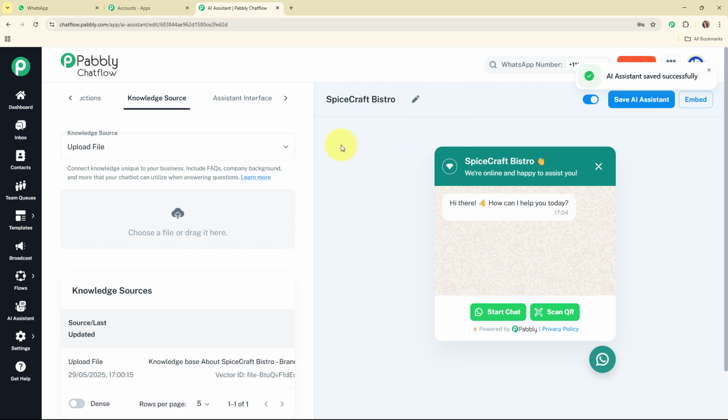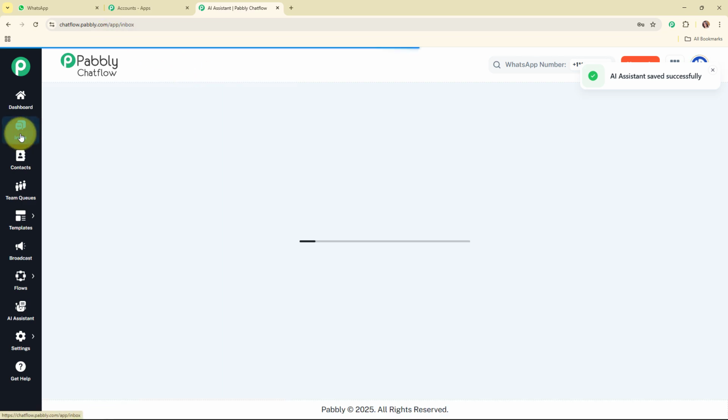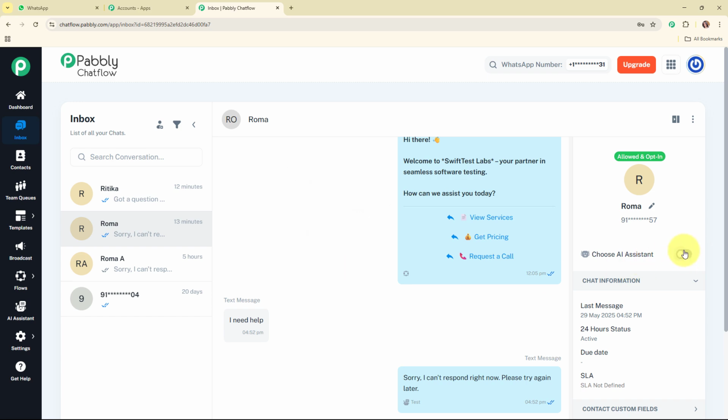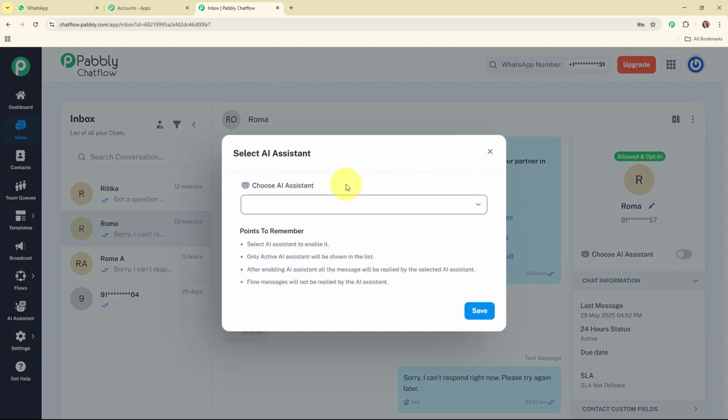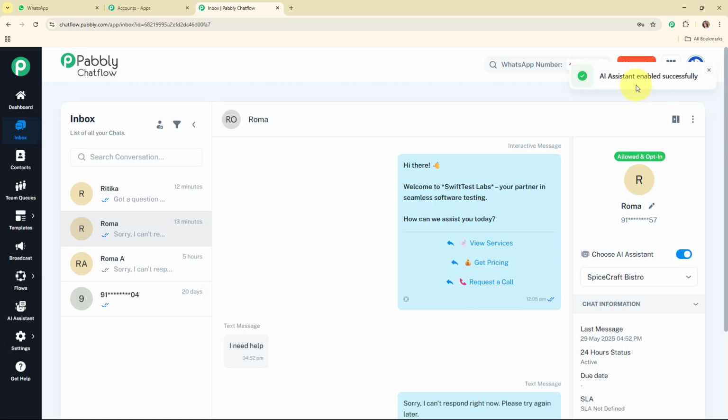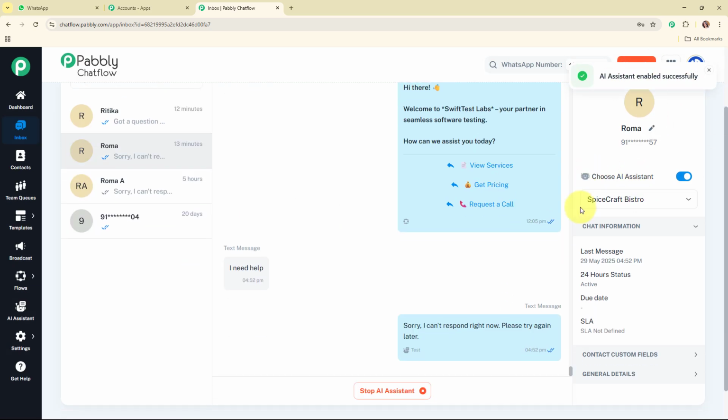So for that, let me take you back to my WhatsApp. And for that, what we are going to do is we are going to click on this inbox, and firstly we need to enable the AI assistant on our chat. So this is a chat over here, and here I'm going to turn on this AI assistant over here, and then I'm going to choose the AI assistant that I've just right now created with the name Spicecraft Bistro, and then I'm going to save it. And here you can see it says AI assistant enabled successfully. That means I've enabled the AI assistant for this particular chat.